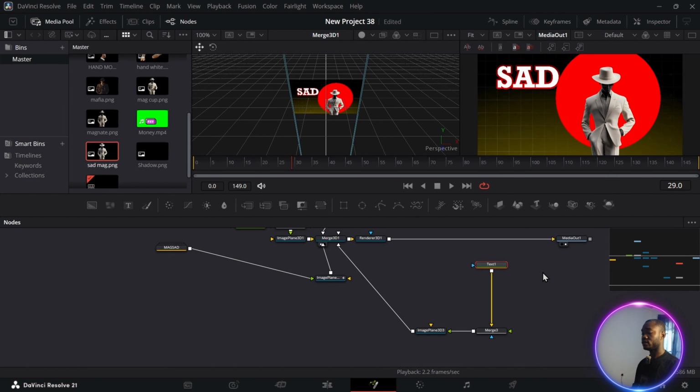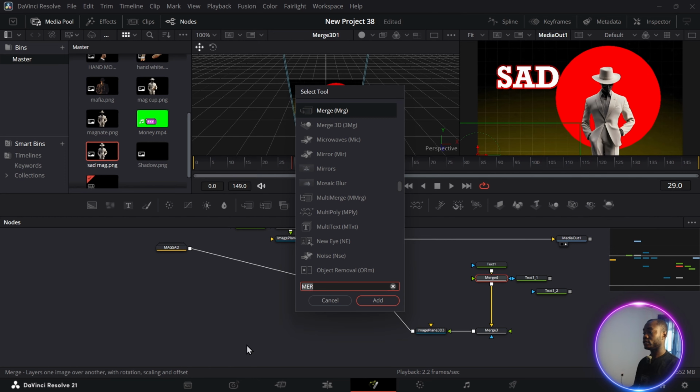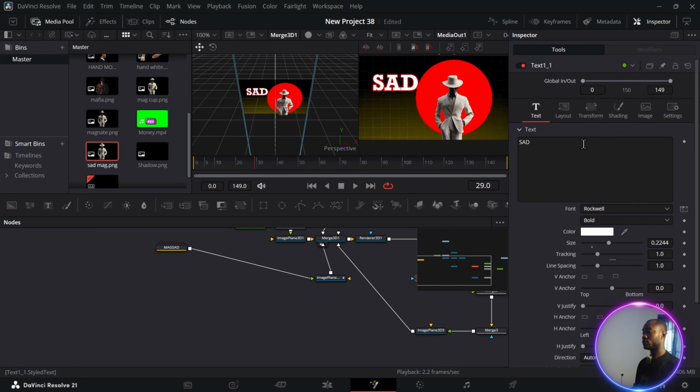We're going to duplicate this text now. Ctrl C, copy, Ctrl V, paste. Now click on your main text node, shift and space, add in another merge, then shift and space again, add in another merge again to connect these other two texts. This one, connect this first one, go to your inspector tab and change its text and change it to AND.